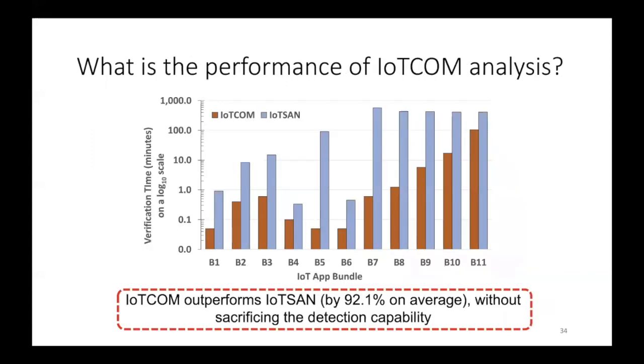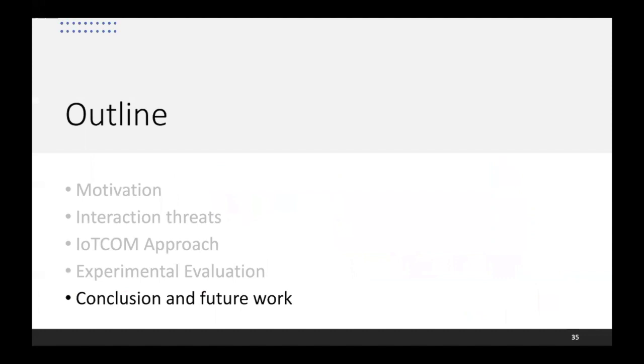In the third experiment, we analyzed the performance of IoT COM in terms of required verification time in comparison with IoT SAN. We used 11 bundles of real-world applications. On average, IoT COM outperforms IoT SAN by 92% without sacrificing detection capability.